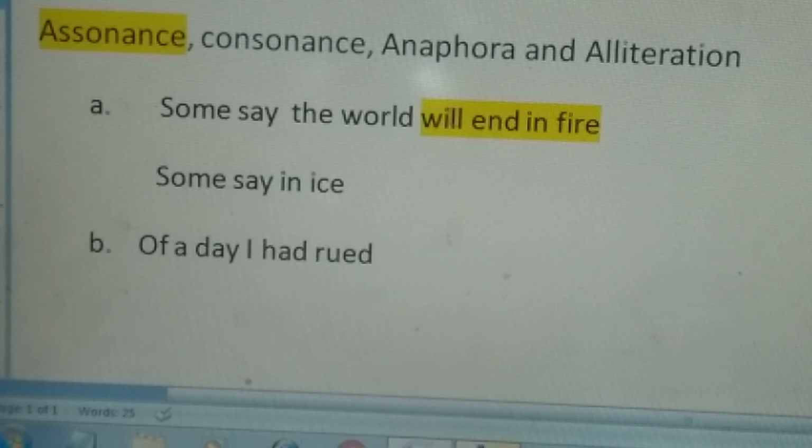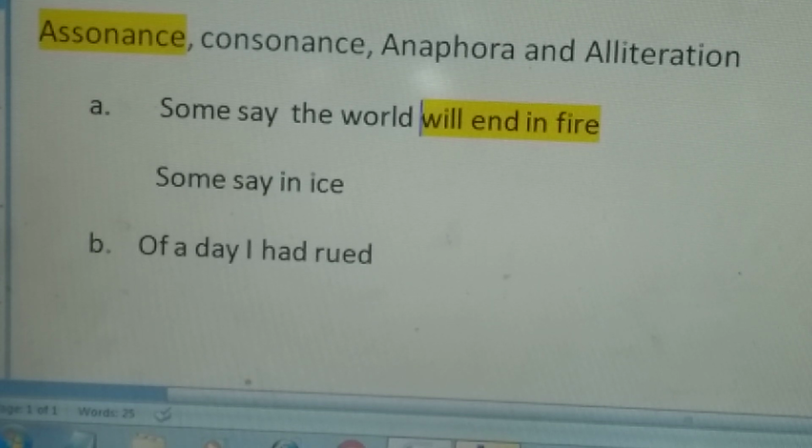So if a vowel is repeated somewhere in the middle, not in the beginning, remember, here it is in the beginning, but everywhere it should not be in the beginning. If a vowel is repeated in words that come one after another, it is called assonance. See this example, I. It is repeated.